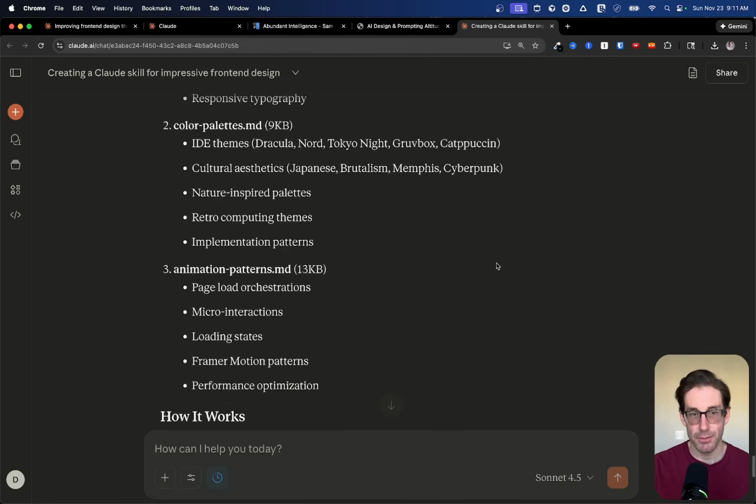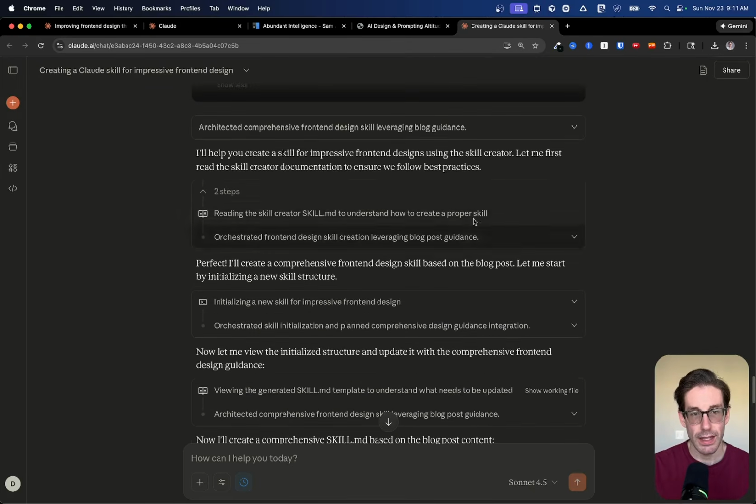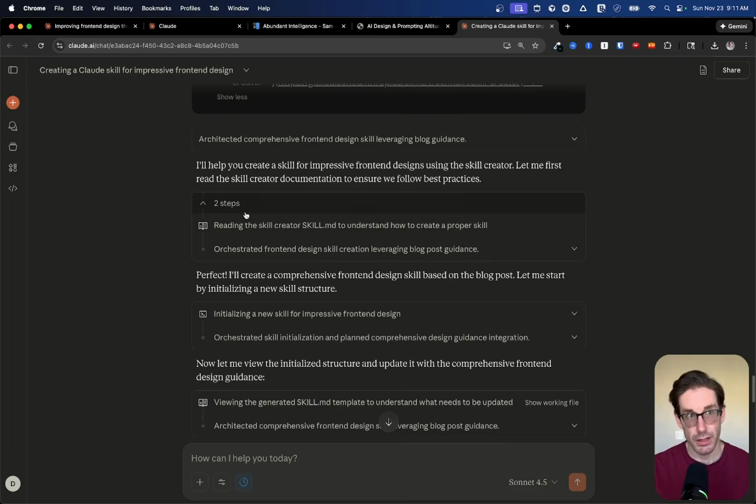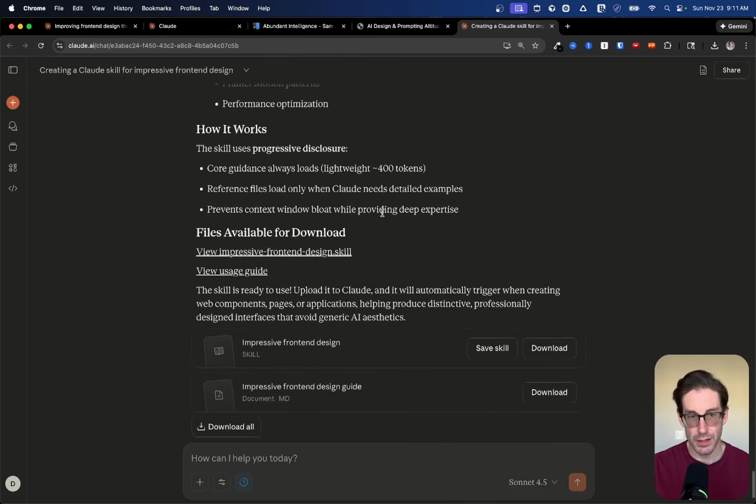After I did that, the AI started working. So I'm going to zoom out a bit and we can see this. The AI started calling in that skill creator, so the skill that creates other skills. It initialized the skill, it drafted everything, and at the very end, when it was finished, it gave me two files.